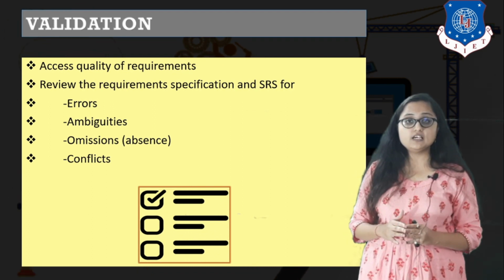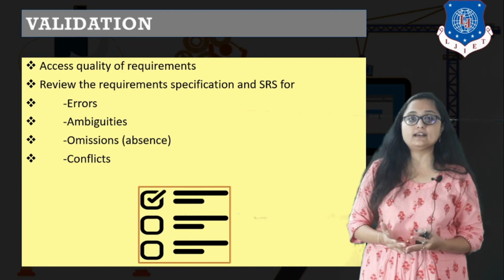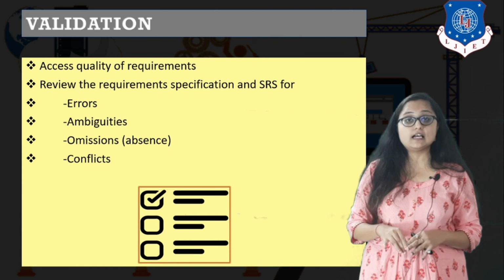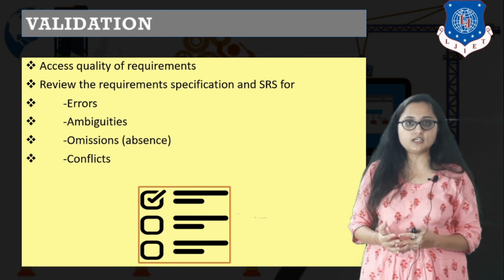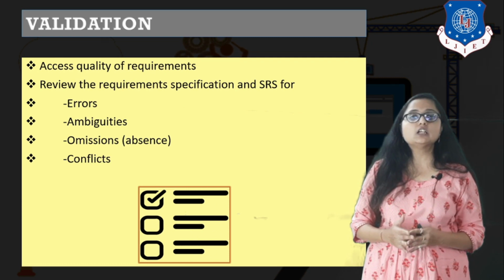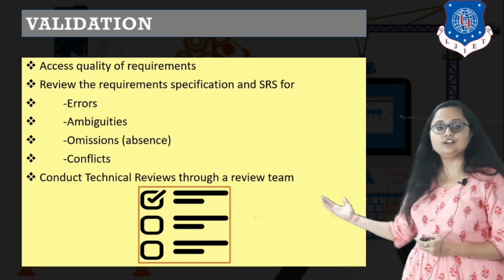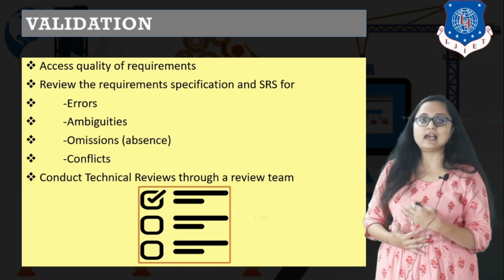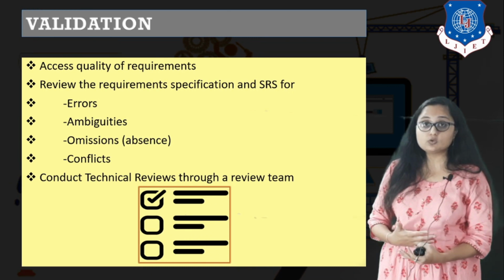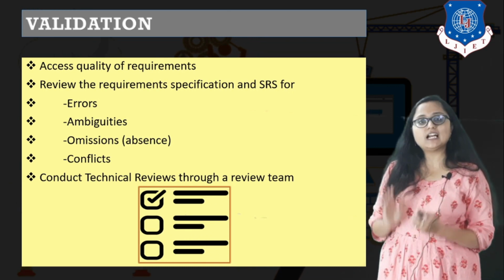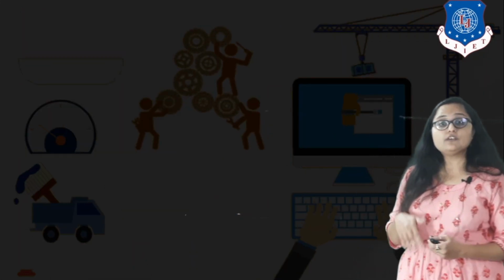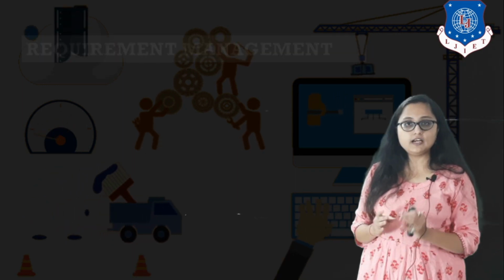So in the validation phase, we try to find all the errors related to the software requirement specification document as well as the model or prototype that we have created, and we try to remove all these errors at the end of the validation phase. For this we conduct a technical review. We have a review team which ensures the quality of this document, and we try to remove all the ambiguities and errors. So after the validation phase we will have a document which does not contain any errors or ambiguities, right?